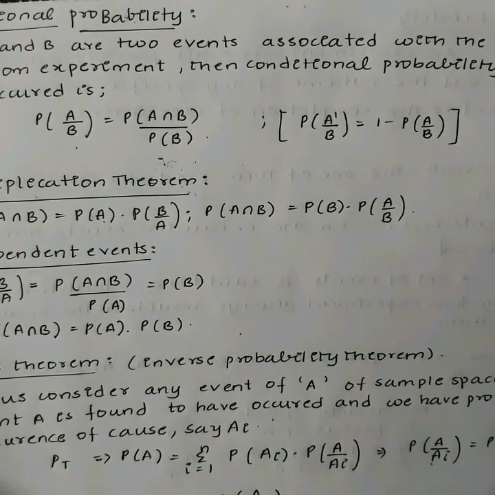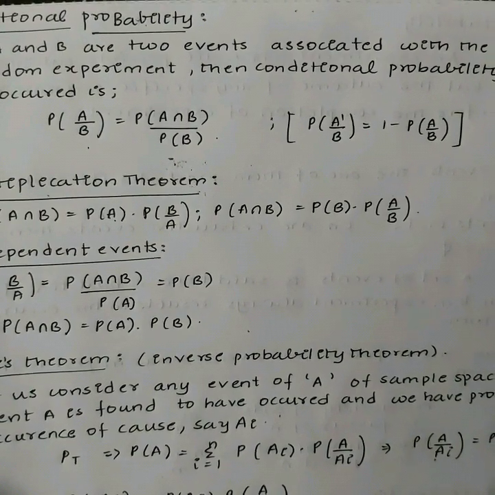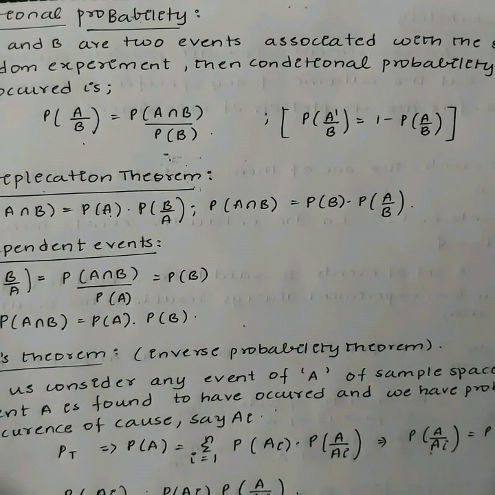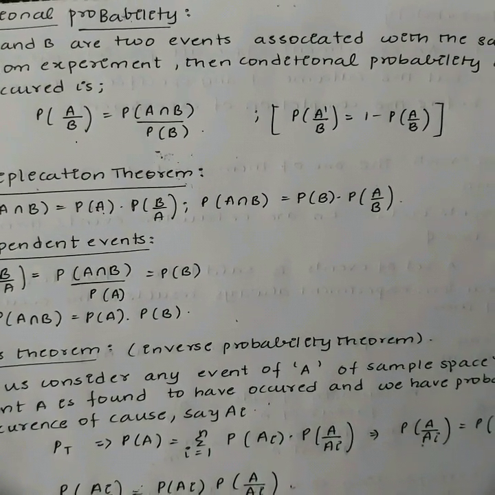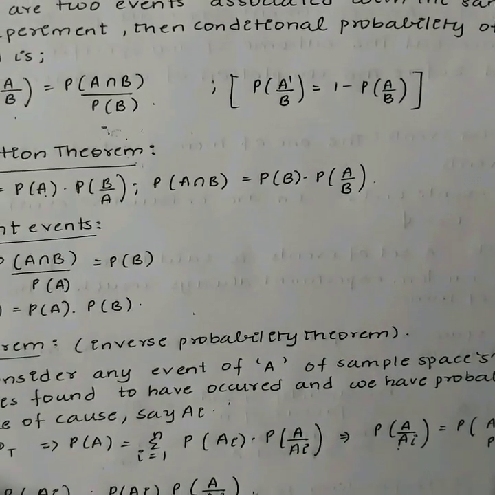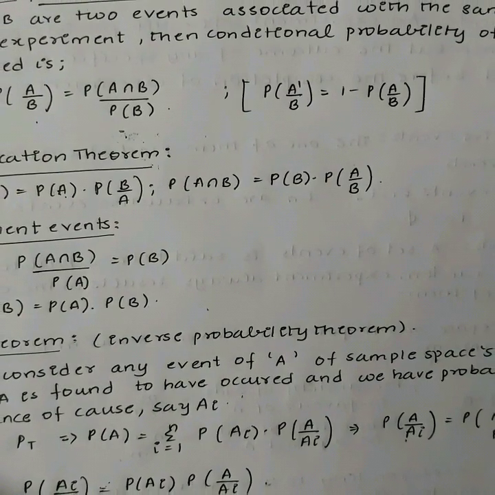A few properties of conditional probabilities. Let A and B be two events of a sample space S of an experiment, then P of S by A is P of A by A, that is 1. P of A bar by B is 1 minus P of A by B.